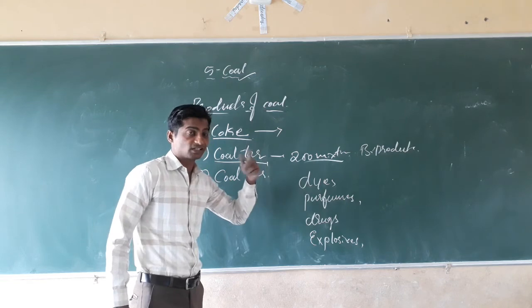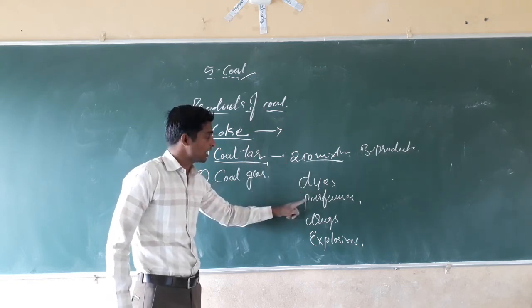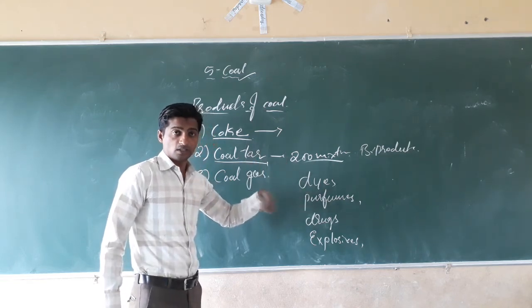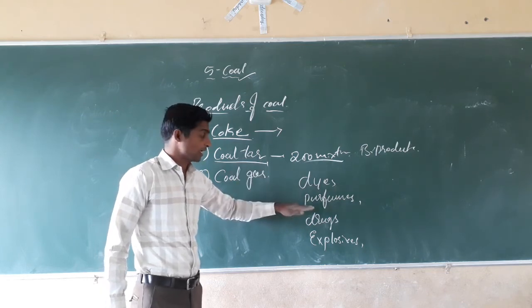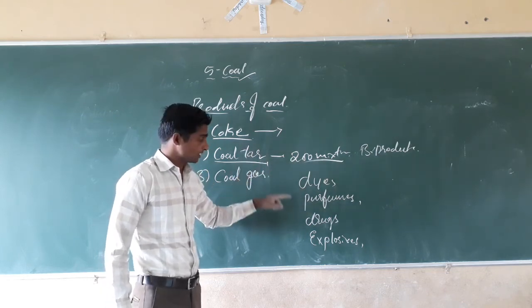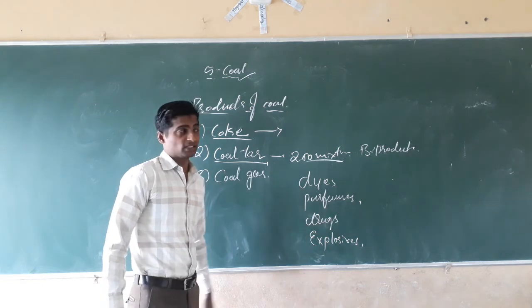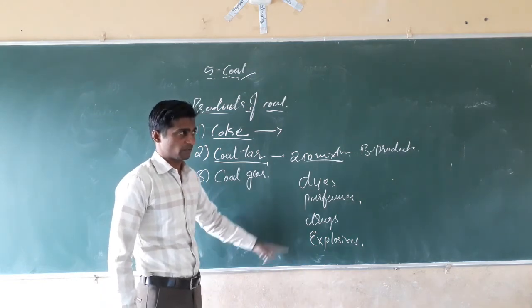Whatever dyes, different colors are there, are provided with the help of coal tar. Different types of perfumes, and the different drugs and medicines, are prepared with the help of coal tar.